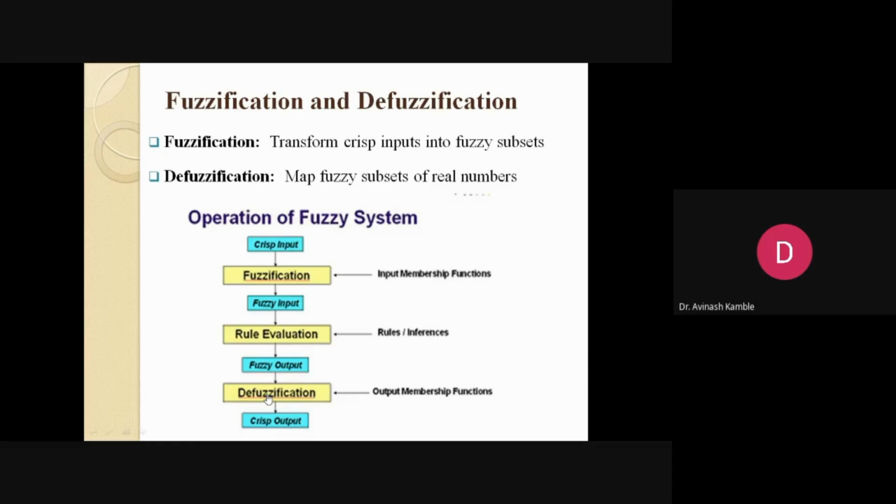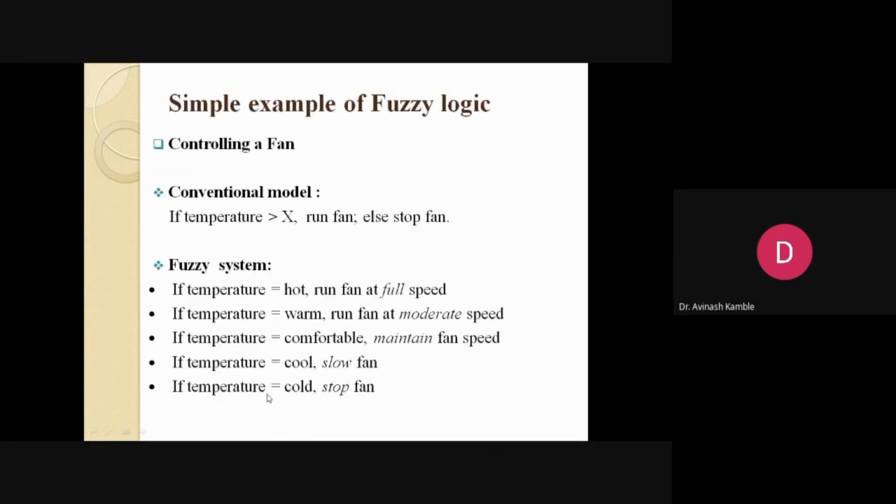That's it. Next, a simple example of fuzzy logic: controlling a fan. It could be a ceiling fan or a table fan. In a conventional model, let us assume that if the temperature is more than X, let's set X as 30 degrees. If the room temperature is more than 30 degrees, run the fan, or else stop the fan. That is Boolean logic. But are we literally doing those things? No, rather we work on a fuzzy system.